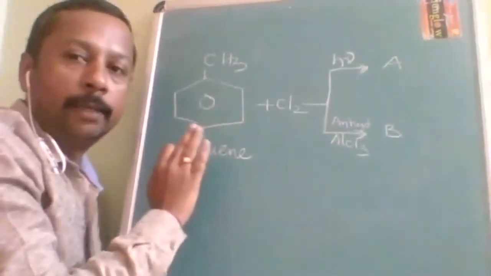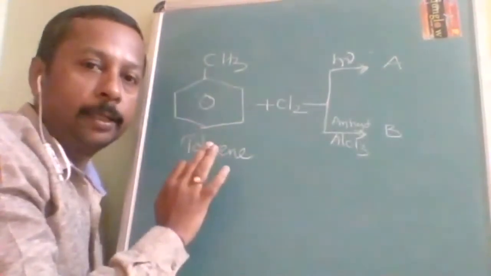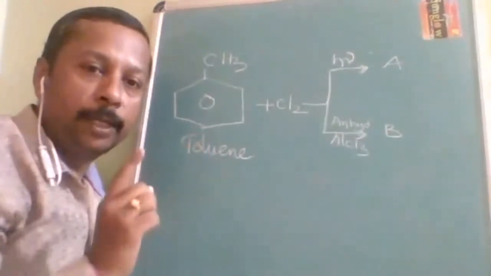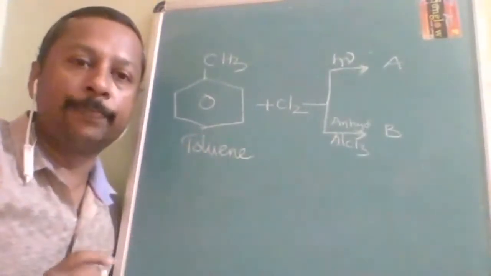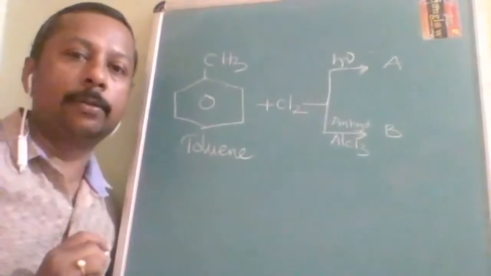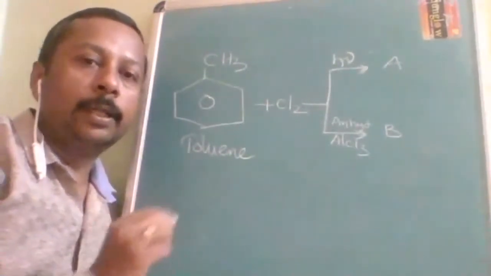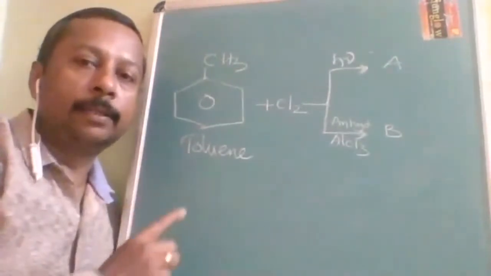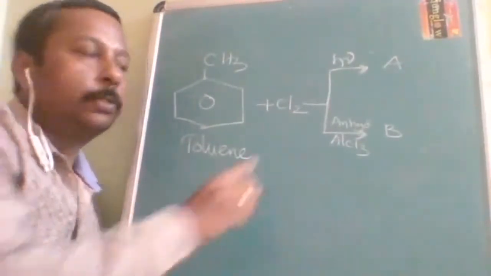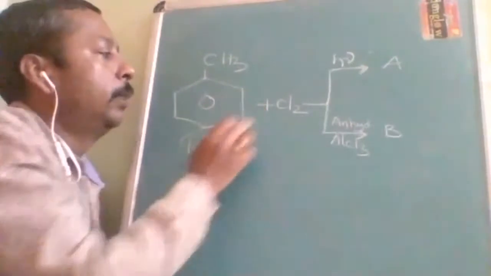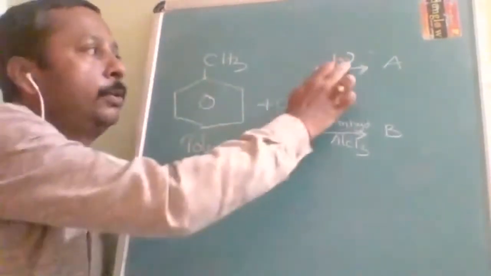This benzene ring will not participate in free radical reactions. Benzene ring participates in only one reaction. What is that reaction? Electrophilic substitution. If somebody comes for electrons, then it is ready to offer in place of one element. So this is not going to allow any substitution at the ring if H nu is there.